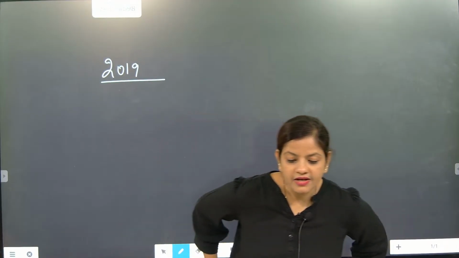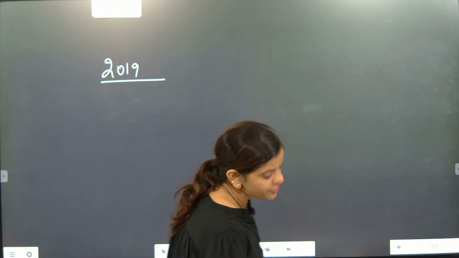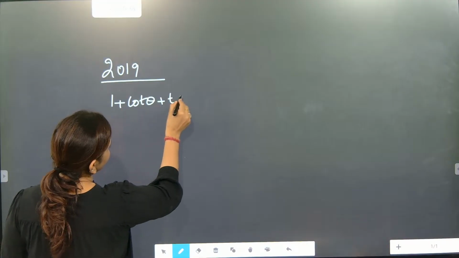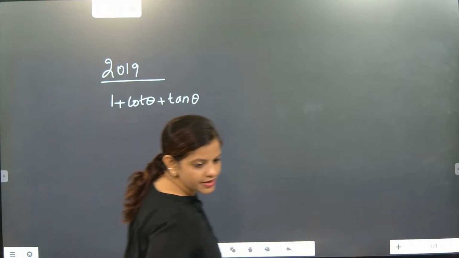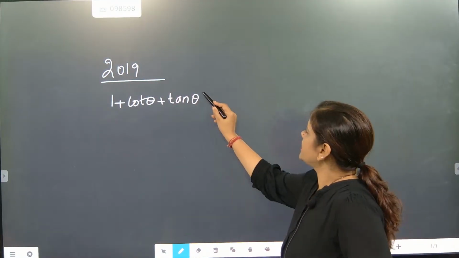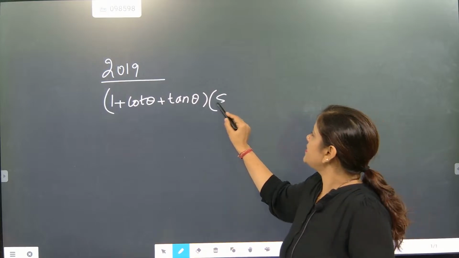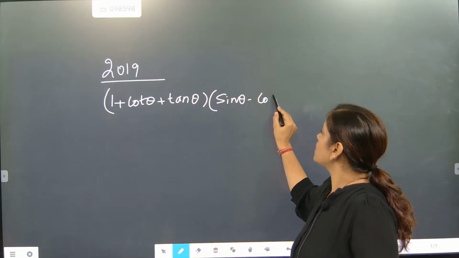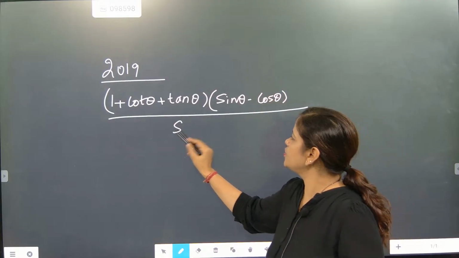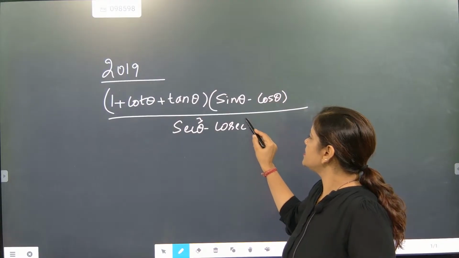So we will solve this question. Try this question now. The question is: (1 plus cot theta plus tan theta) into (sin theta minus cos theta) divided by (secant cube theta minus cosecant cube theta).